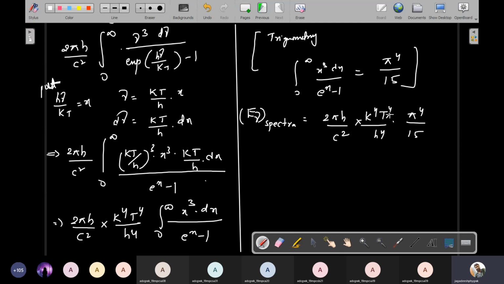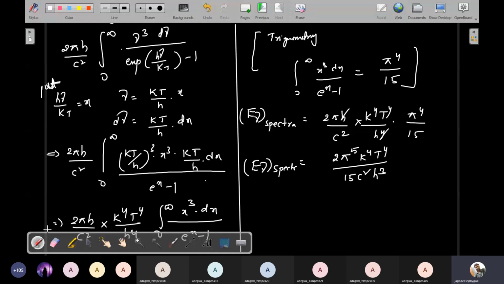This is pi power 5, and h will be cancelled; here h is cancelled 3 times. Finally you will get 2 pi power 5 k power 4 T power 4 divided by 15 c square h cube. So this is called E nu spectra.